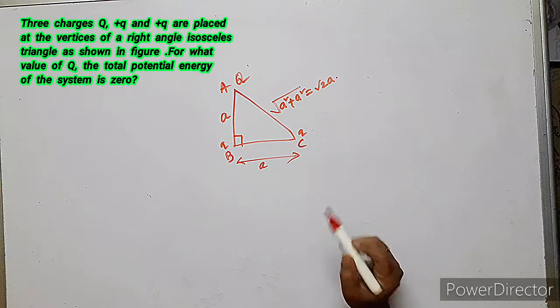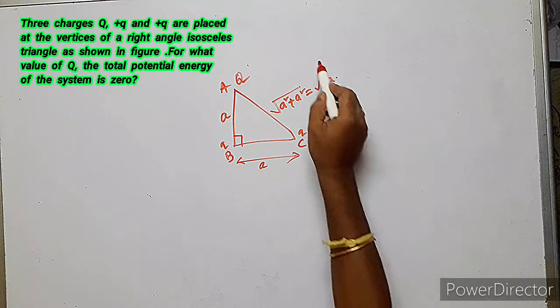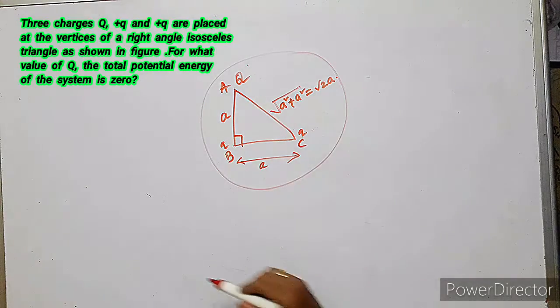Now, according to the question, the total potential energy of this configuration is 0.